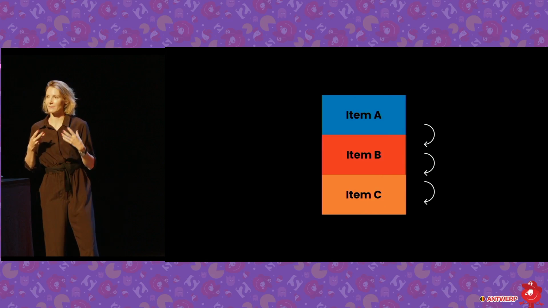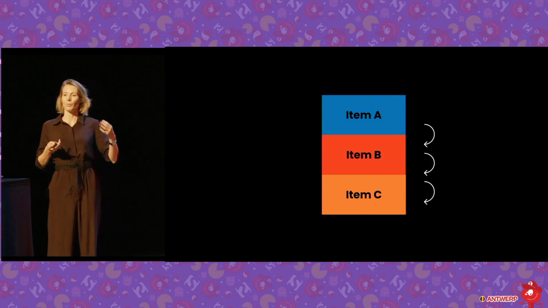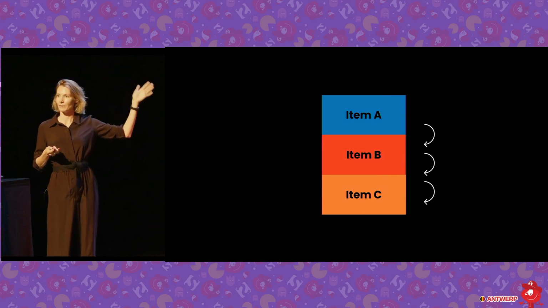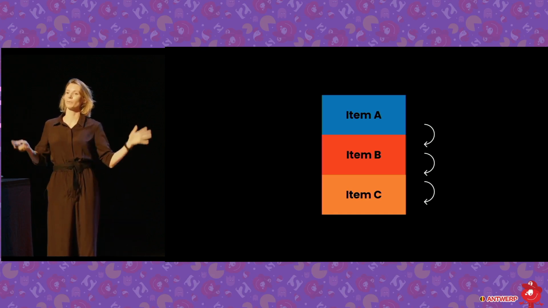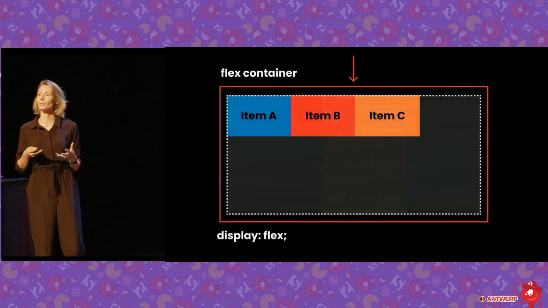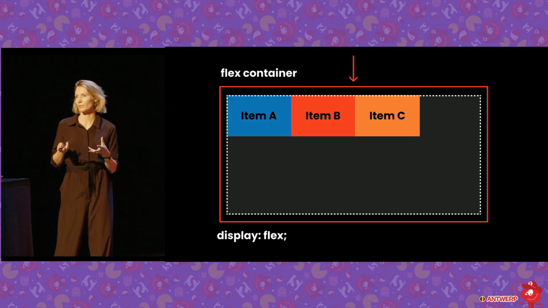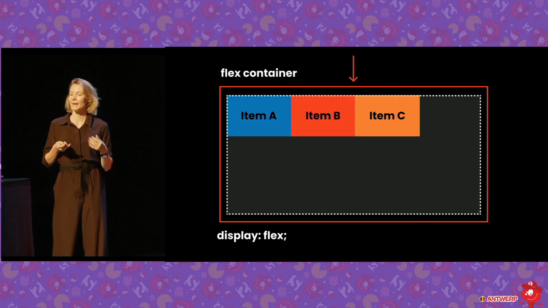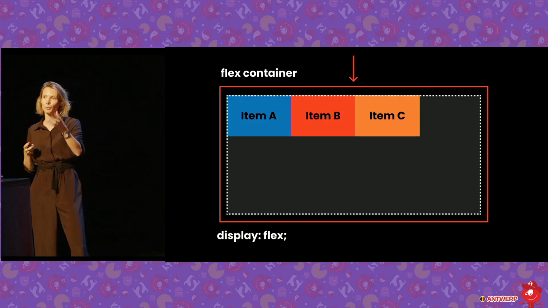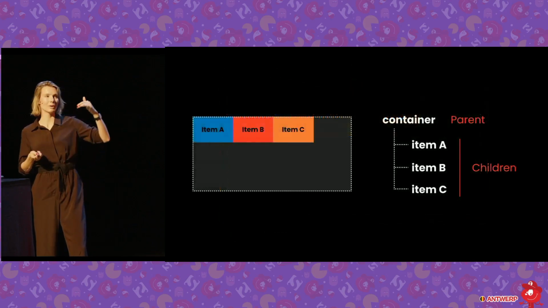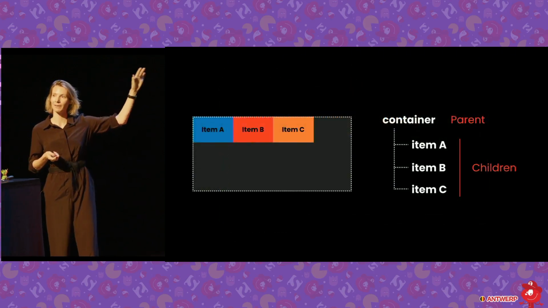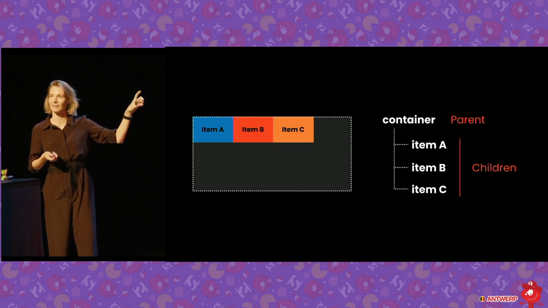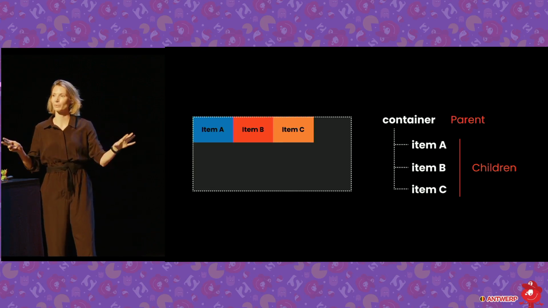So let's understand this with a very simplified example. What happens is we have item A, B, and C, and per default they're stacked below one another. What we can do, we can create a container around that, and we can call the rule display: flex, and it turns it into something called a flex container. And now the flex container is going to send rules to those children. So it's very important to understand the relationship between the parent and the children here. So the parent is the container, and then everything directly inside, that's the child element. And the parent sets all the family rules. So it's all the same rules for all the children, and they follow it really nicely.